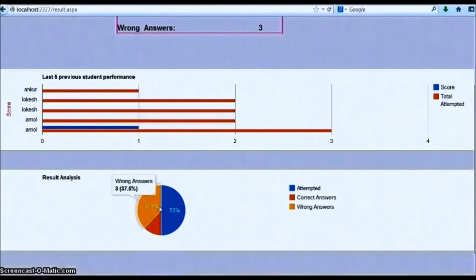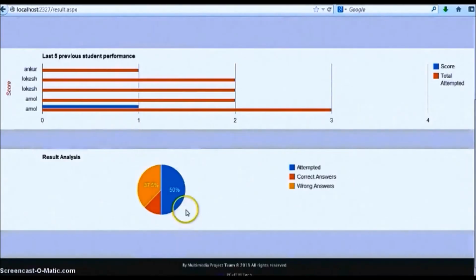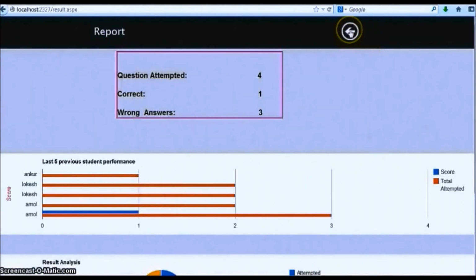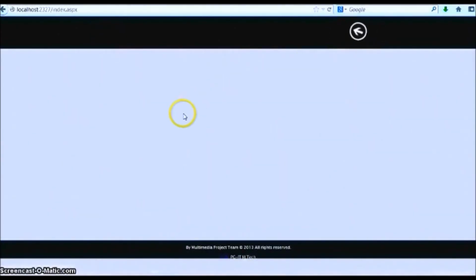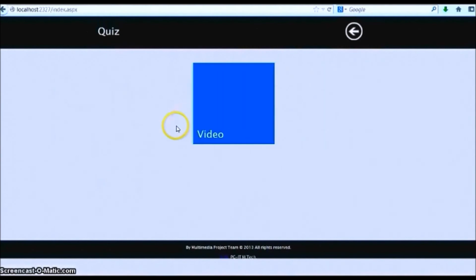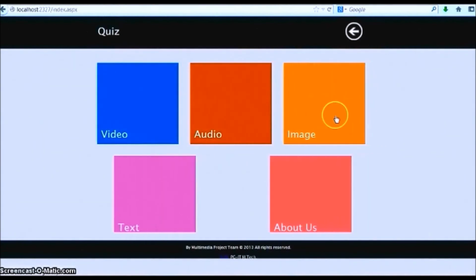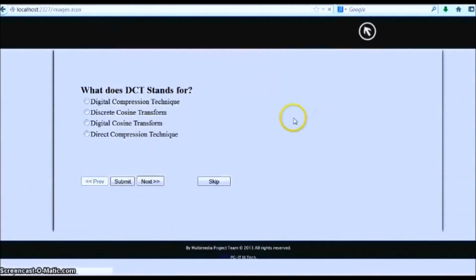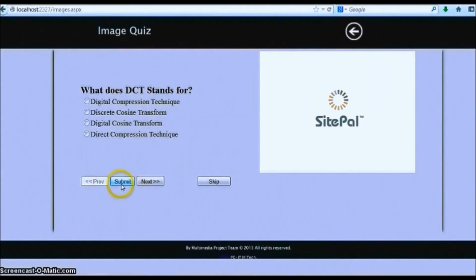This pie chart will show the number of questions attempted and how many are wrong and how many are right, in terms of percentage. So this is the result part. If you click on the back button, it will go to the main front page, so again you can attempt the other sections.